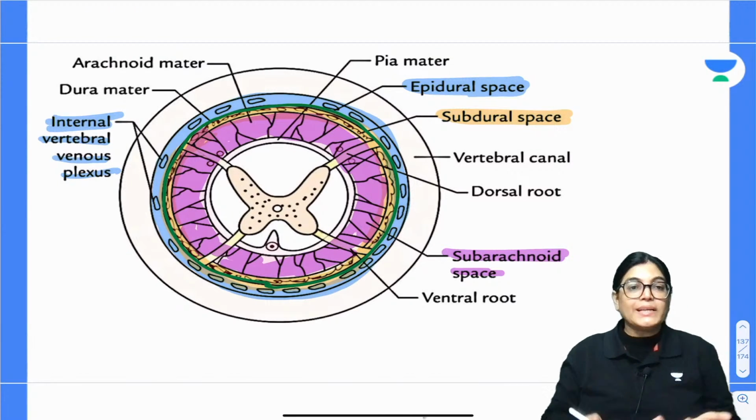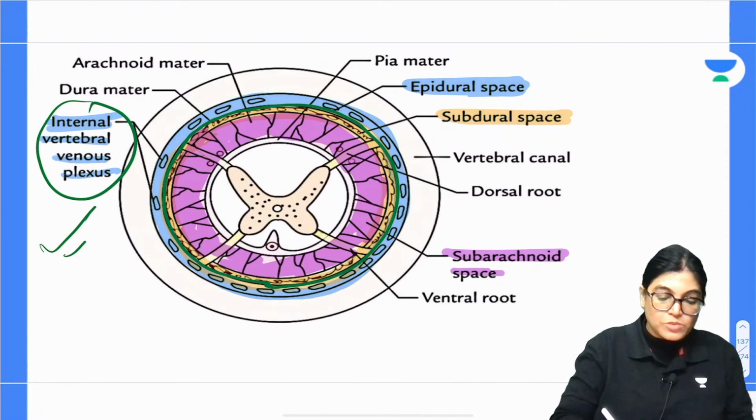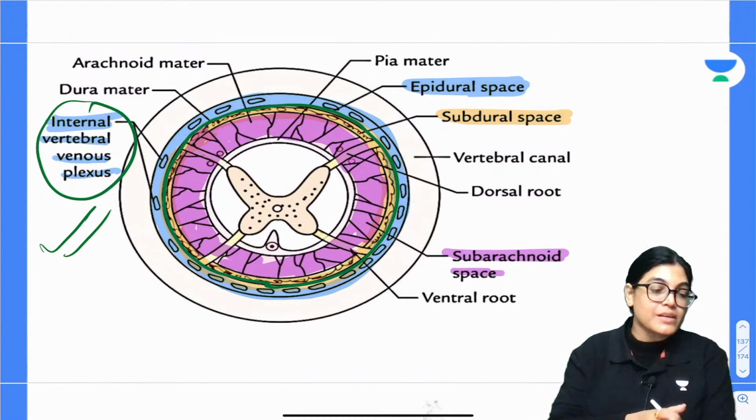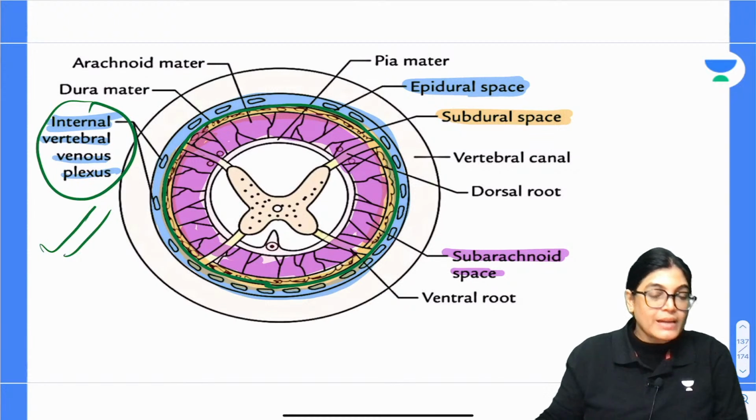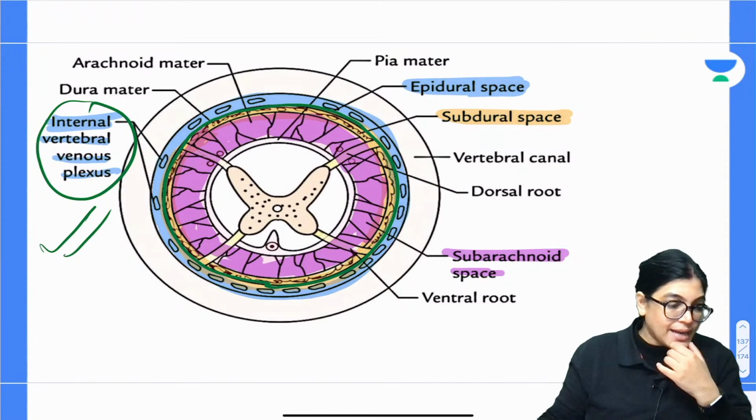Now it is quite clear that it is the location of the internal vertebral plexus which is responsible for the hematoma and for the nerve compression. So, is it clear to everyone? Please let me know. If it is clear, please give me a thumbs up. Is it okay? Internal vertebral venous plexus is the right answer.